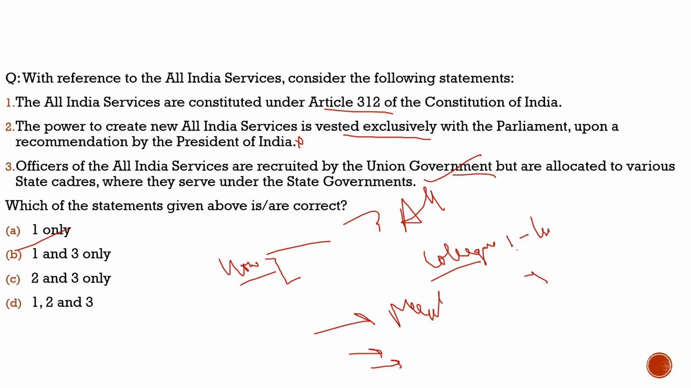We needed to know how many All India Services there are, under what article they are constituted, what their approach is, how they are selected, and how they serve the Centre and state governments. This is what is important with respect to All India Services and the context of the question. Now with this, I hope you have understood it. Let's move to another slide and see what question we have brought there.